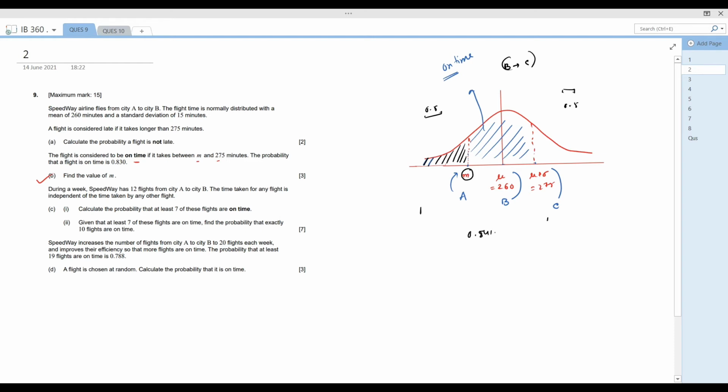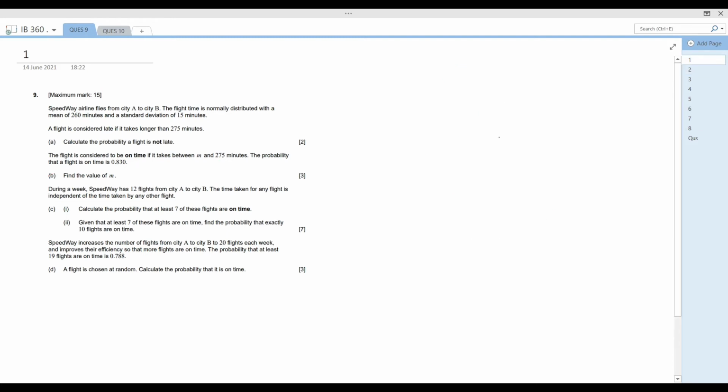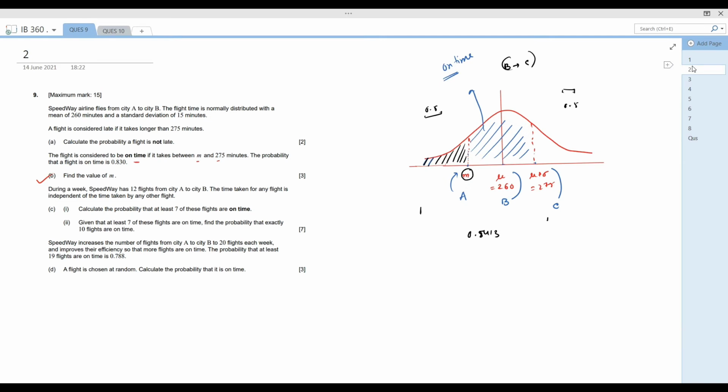From the previous question you can see that the probability was like that. So this is the complete probability there.